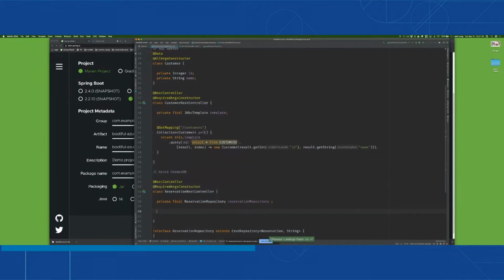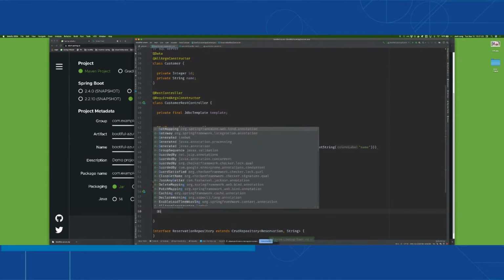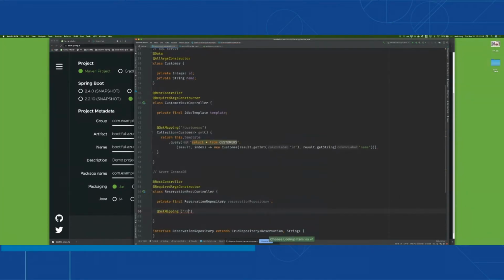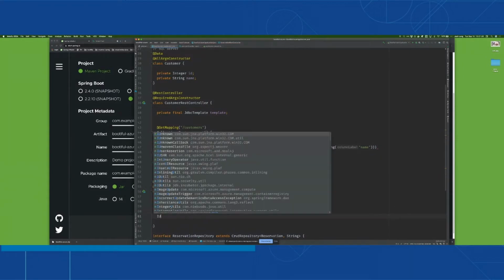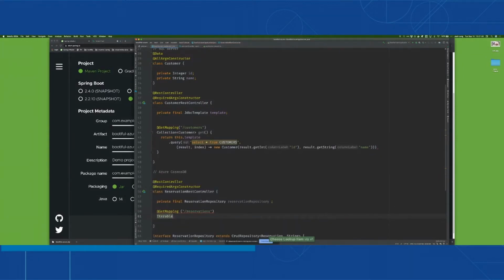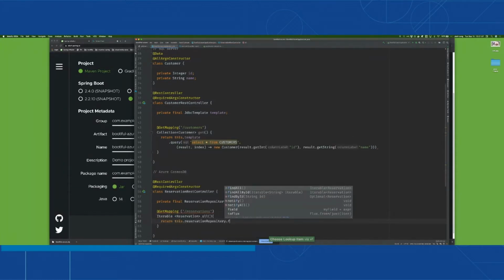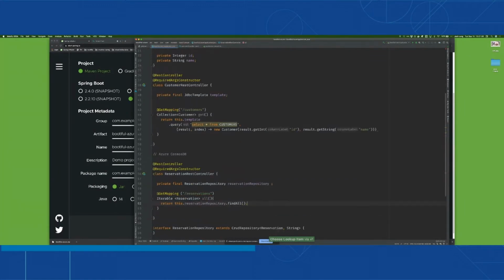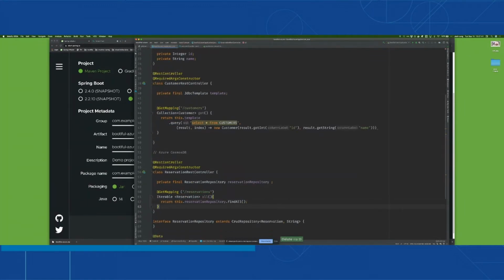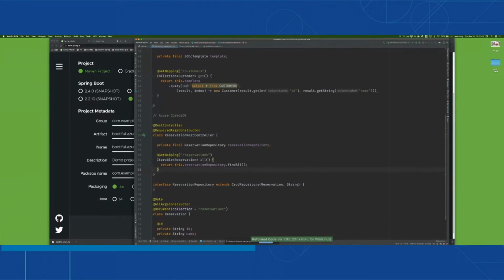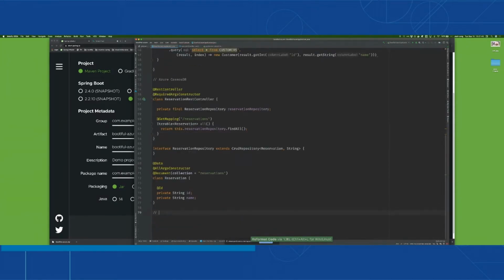So we have our constructor here, and I'm going to create another endpoint. And this time, I'm not going to return the customers. I'm going to return reservations. But this time, keep in mind, I'm talking to Azure Cosmos DB. I'm not talking to my SQL Server instance on Azure, okay? So I'm just going to say, hey, repository, give me all the data. And notice I didn't have to do anything there. There's no queries. It just works, right? So that's convenient.